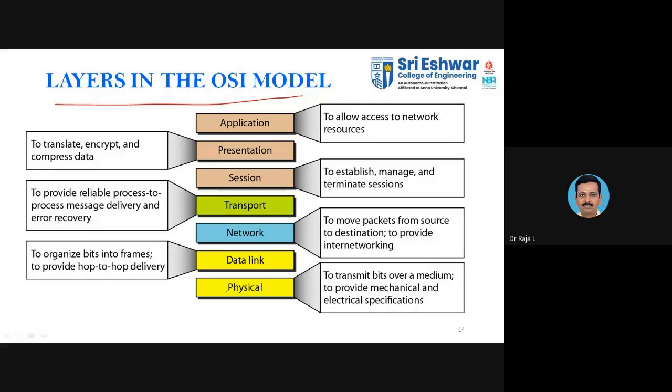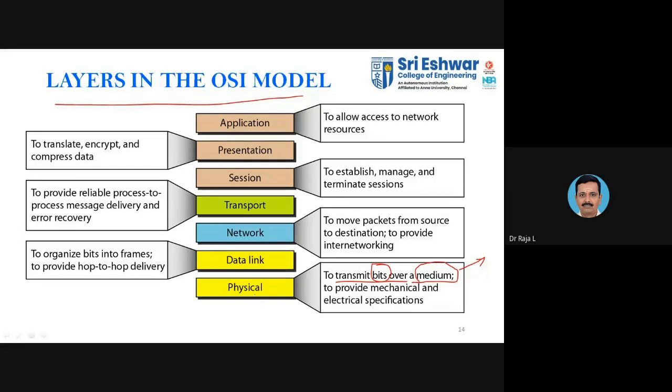Now we will discuss the OSI layers starting from physical to application. What is the role of the physical layer? It transmits bits, which you need to remember carefully. Everything here is in the form of bits that are transmitted over the medium, which carries the cables. It may be wired or wireless. Wired media has 3 types: coaxial cable, twisted pair, and optical fiber. The other one is wireless media, that is open air.